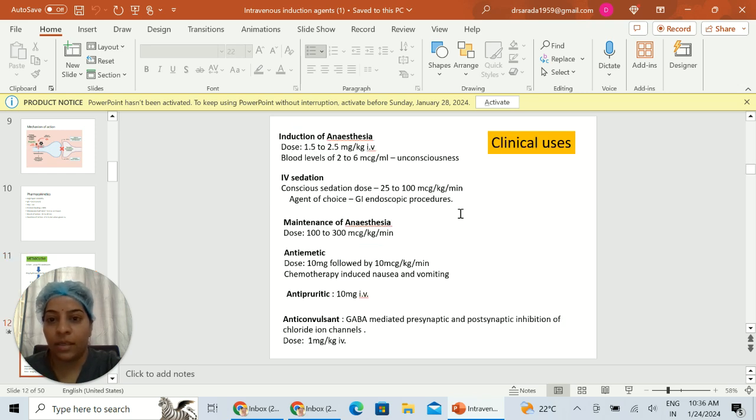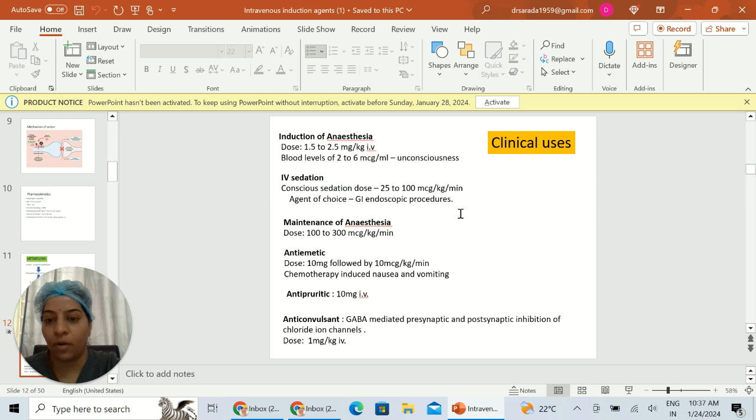In clinical uses, it can be used for induction of anesthesia at a dose of 1.5 to 2.5 mg per kg. Blood levels of around 2 to 6 mcg per ml will cause unconsciousness. It is also used as an IV sedation agent for conscious sedation, 25 to 100 mcg per kg per minute, usually for GI endoscopic procedures. It is also used for maintenance of anesthesia at a dose of 100 to 300 microgram per kg per minute. It is also used in total intravenous anesthesia.